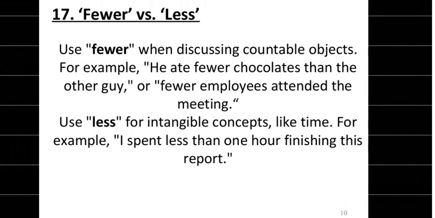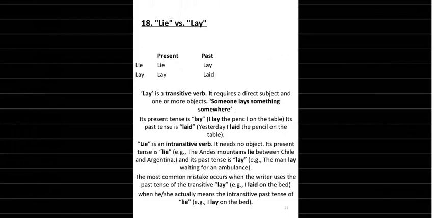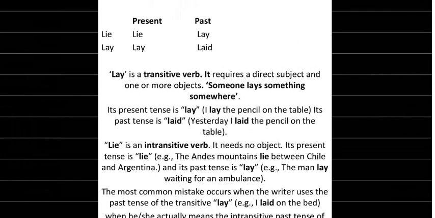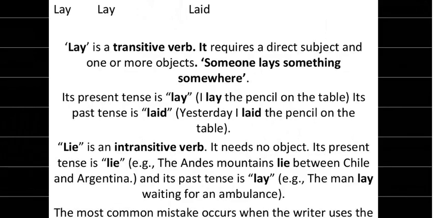Next we have to talk about lie and lay, right? This is the most confusing element, where to use which. There are two words, lie and lay, and each has a present form and a past form. Lie is the present form, and lay is the past form. While lay is the present form and laid is the past form.